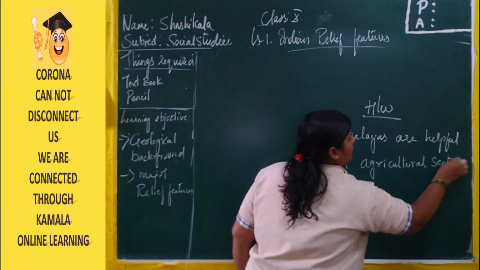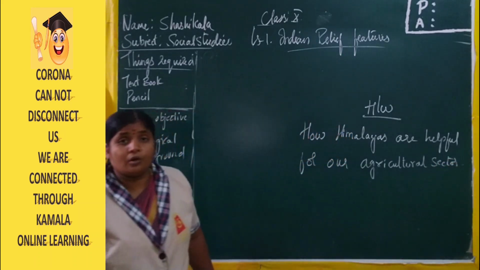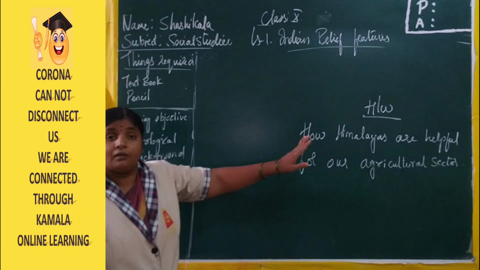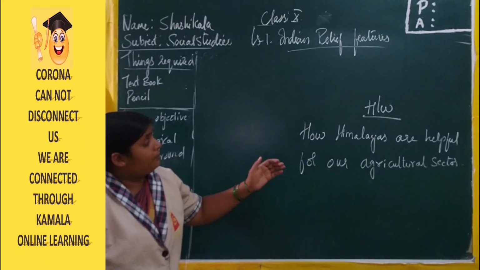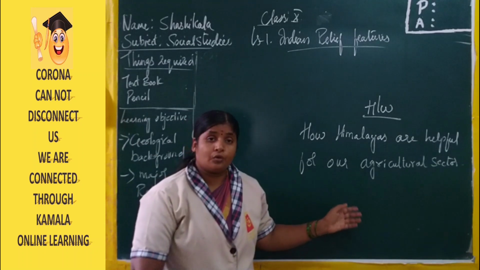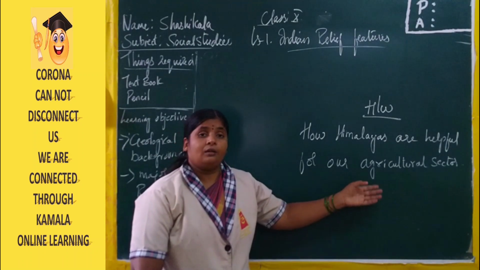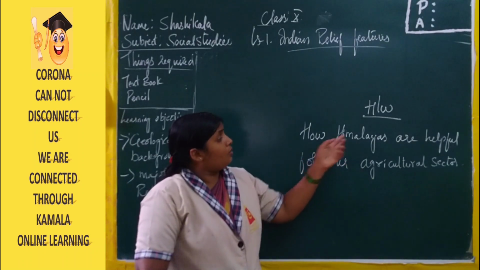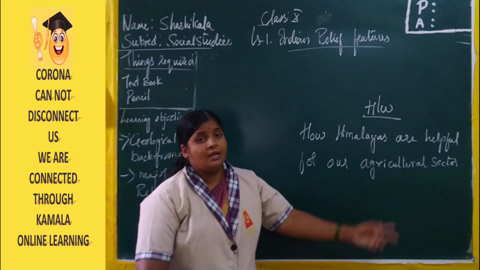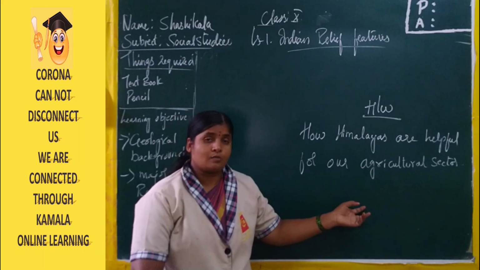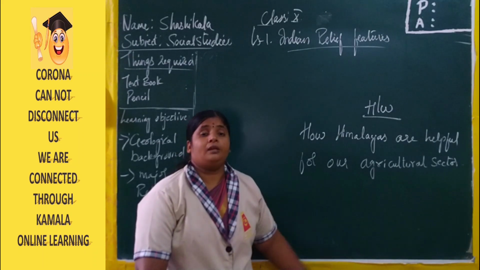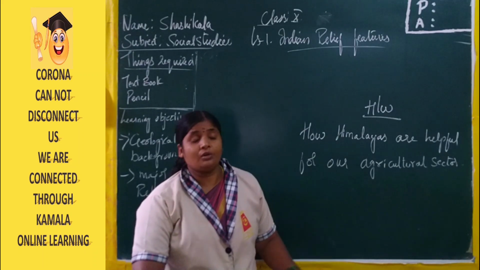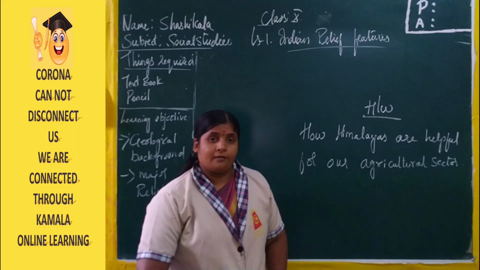Because in the Himalayas there is a continuous flow of water, and the flow of water helps in the formation of plains. Only in the plain areas can we grow vegetation and agricultural crops. So this is how the Himalayas are helpful for our agriculture sector. You can answer this question in your own words also, but make sure that you cover more than 5 to 8 points. Thank you.